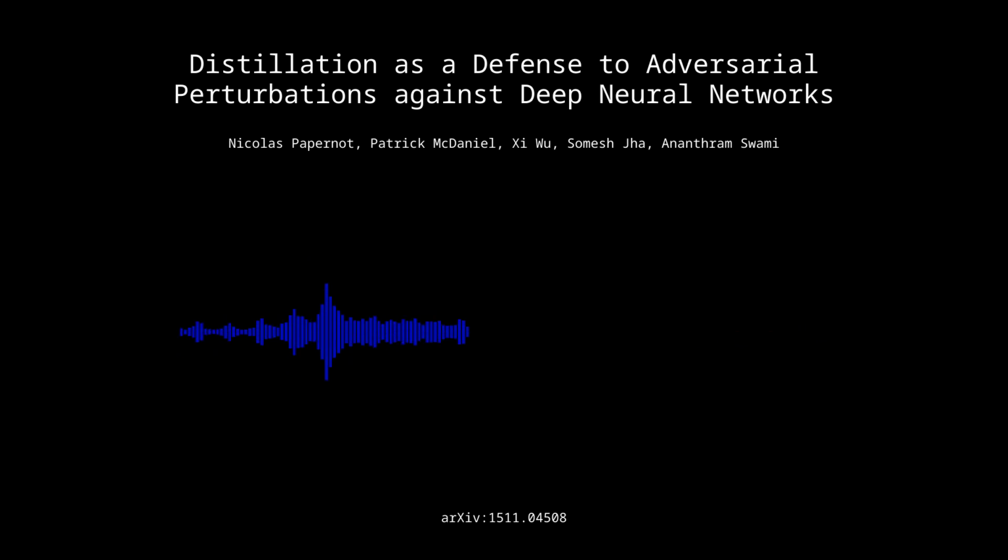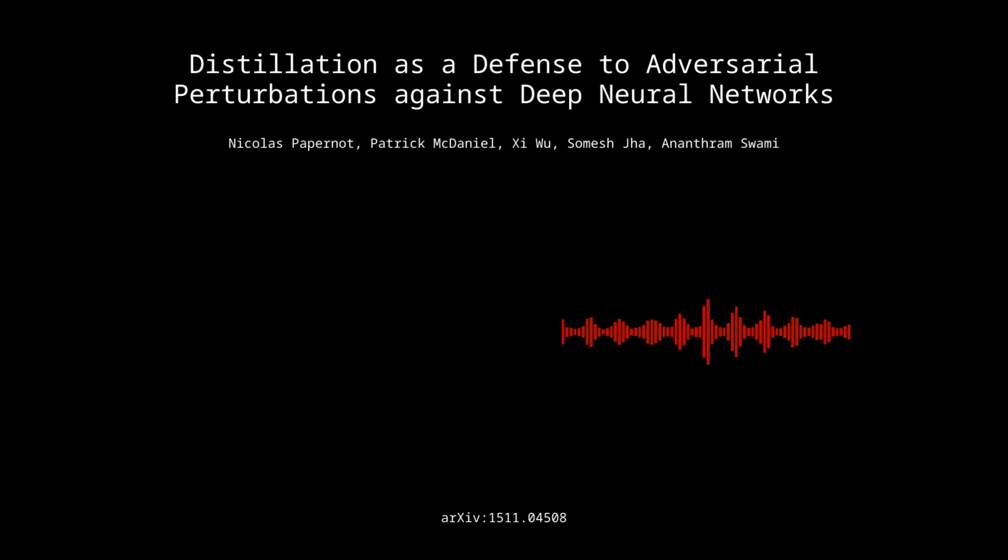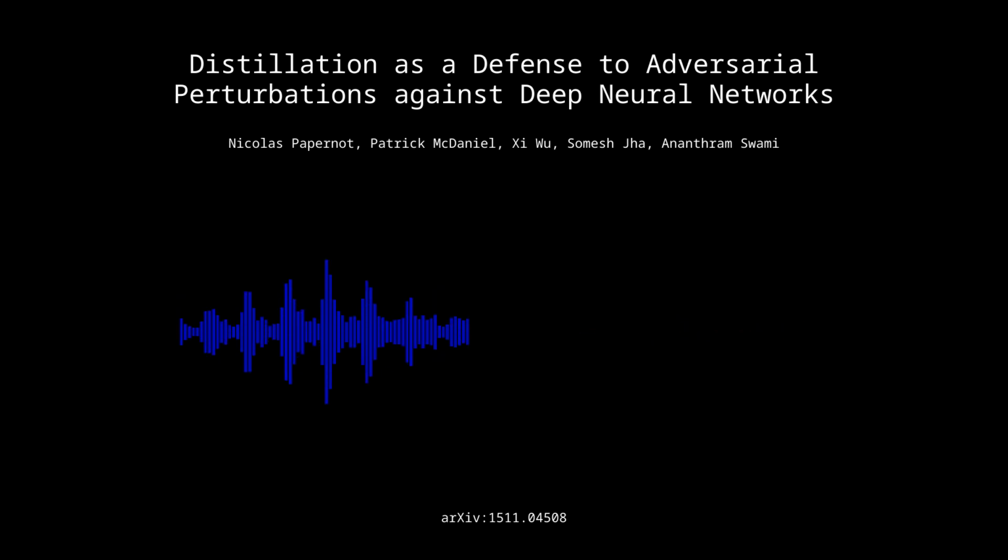Okay. So basically, you've got this big network that's been trained on a huge amount of data, and it's really good at what it does, but it might be too computationally expensive to use in real-time applications. Makes sense. So what you do is you use this larger network to generate what are called soft labels. These are essentially probability vectors that capture the likelihood of a given input belonging to each class. And then you take these soft labels and use them to train a smaller network. The smaller network basically learns from the larger network's more nuanced understanding of the data. So it's like the smaller network is learning from the wisdom of the bigger network. Exactly, like a mentorship program for neural networks.